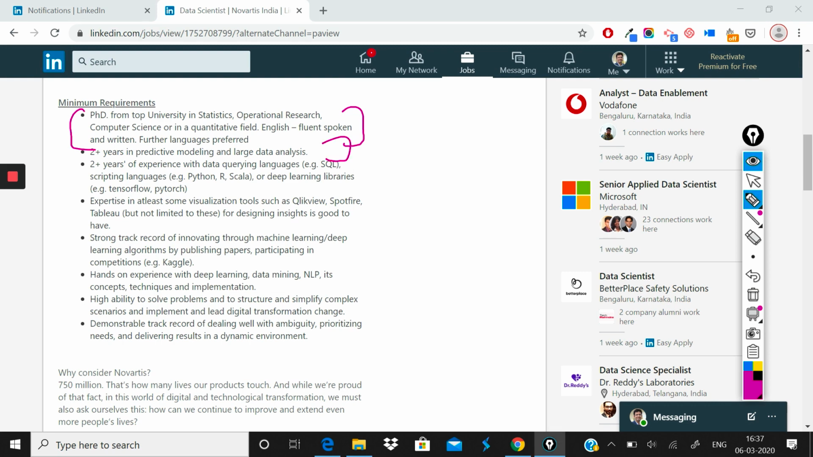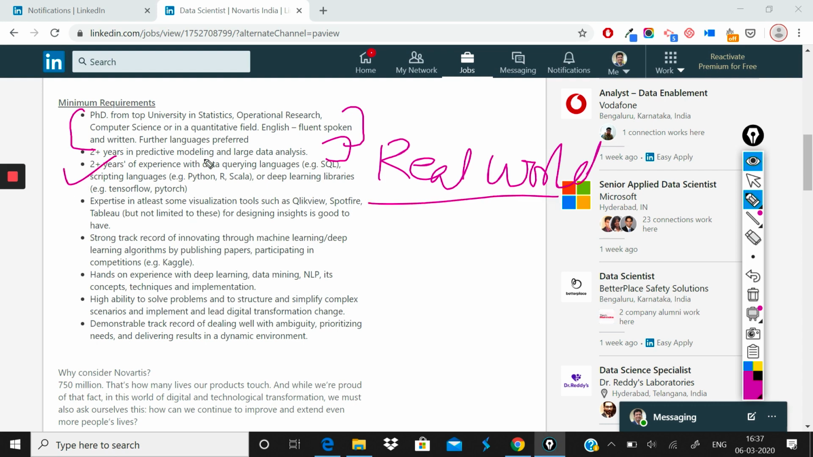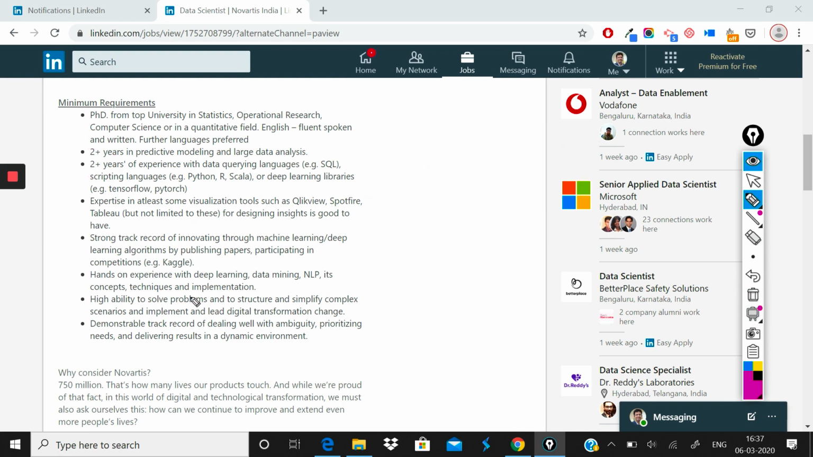You should have 2 years of experience in predictive modeling and large data analysis. As I've been mentioning earlier, even if you don't have 2, even if you have 1 year of experience, that should be fine. But the important thing is you should have appreciation and understanding of real world data science. Next, you want 2 years of experience with data querying languages like SQL, scripting languages like Python, R, Scala, or deep learning libraries like TensorFlow and PyTorch. You should have experience working with these tools, frameworks, and languages, and that's what is required in this role.